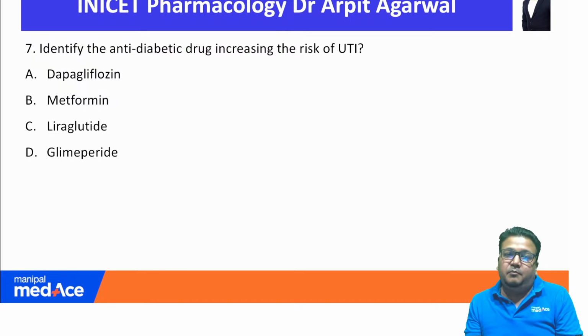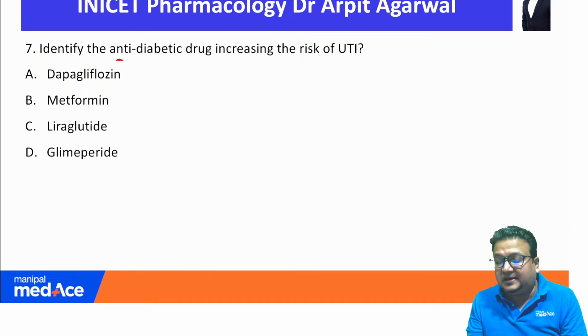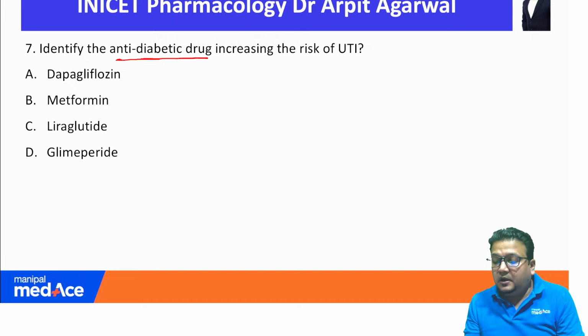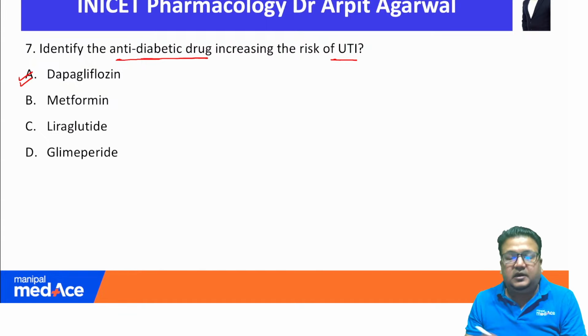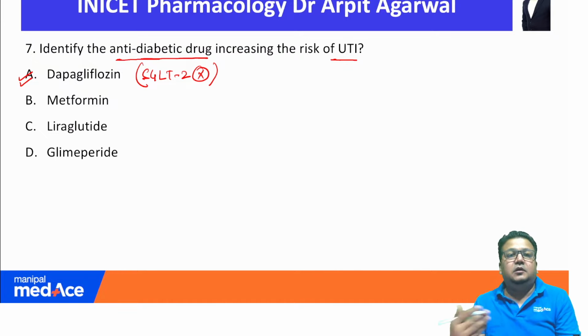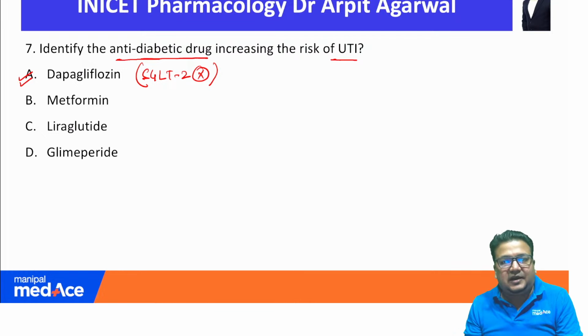Simple question number 7. I hope everybody has answered this correctly. This question has been repeated many times. Identify the antidiabetic drug increasing the risk of urinary tract infection. I hope everybody has answered: dapagliflozin, or the SGLT2 inhibitors. These drugs increase glucose loss in urine and therefore the risk of urinary tract infection, vaginal candidiasis, Fournier's gangrene, these kinds of urogenital infections go up.